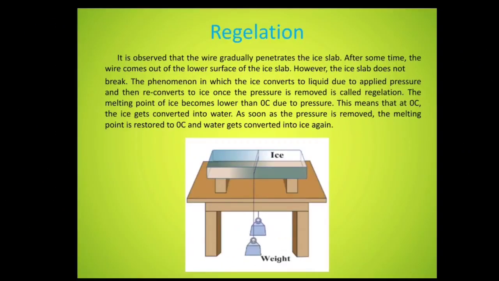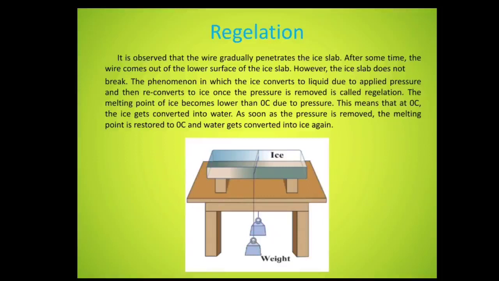Regelation. You may have seen the preparation of an ice ball. First, an ice slab is shredded, and then the shredded ice is pressurized around the tip of a stick to prepare the ice ball. How does the shredded ice convert into a solid ice ball? If two small pieces of ice are taken and pressed against each other for a while, they stick to each other. Why does this happen?